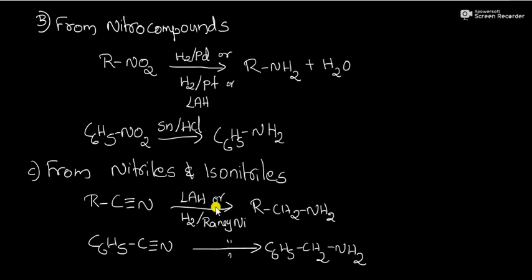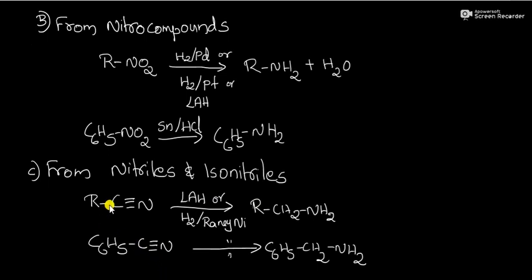All these reactions can convert nitrile compounds into our amine. So this is our nitrile RC triple bond N, and it is converted into RCH2NH2. That is our primary amine. And we can use different types of reducing agents.